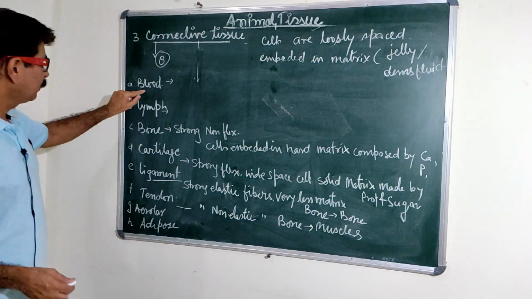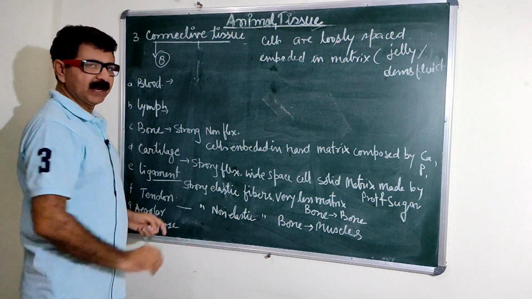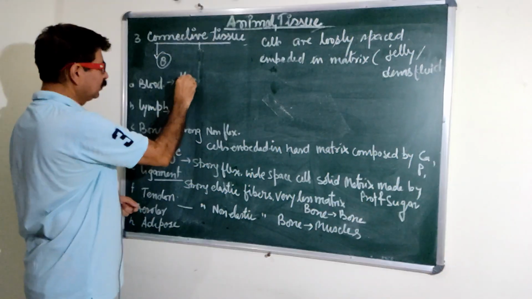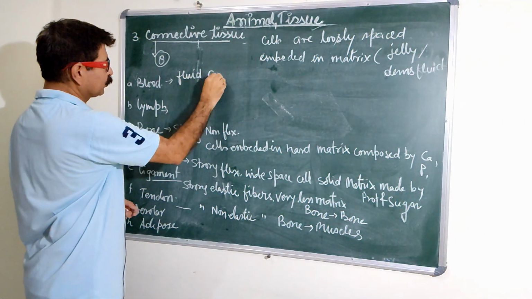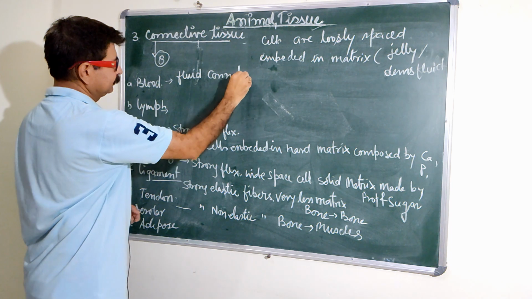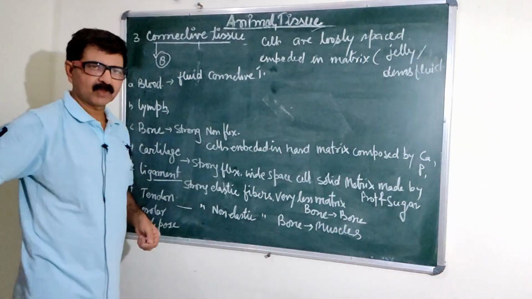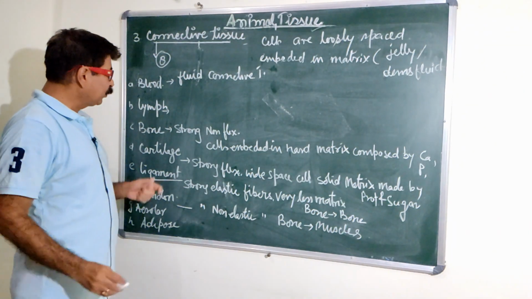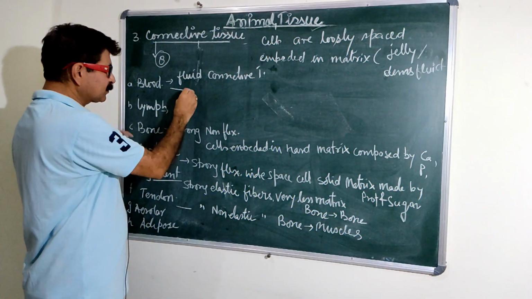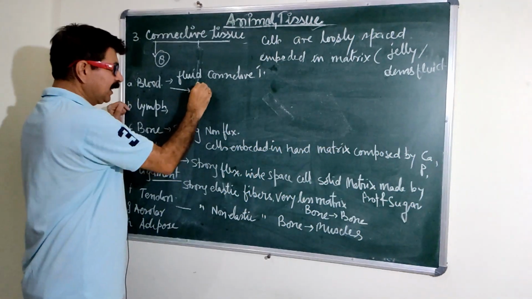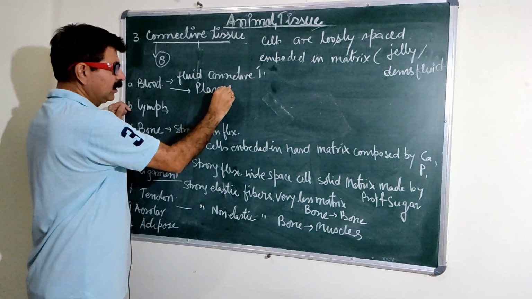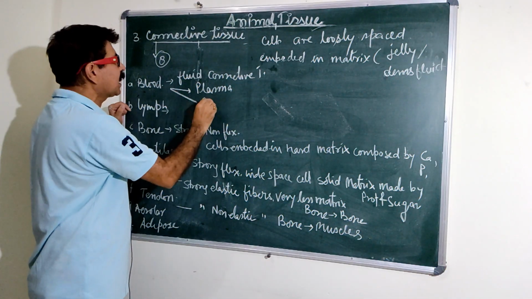They are blood. We all have seen blood. It is a fluid connective tissue, reddish in color, composed of many things. In it there is the plasma part, which is a liquid part, plasma, and another part is the corpuscles.